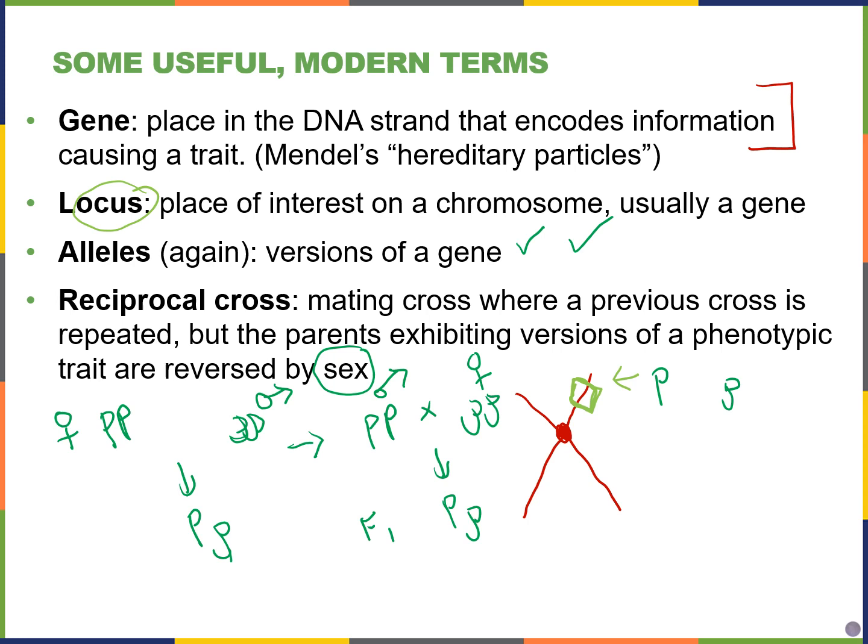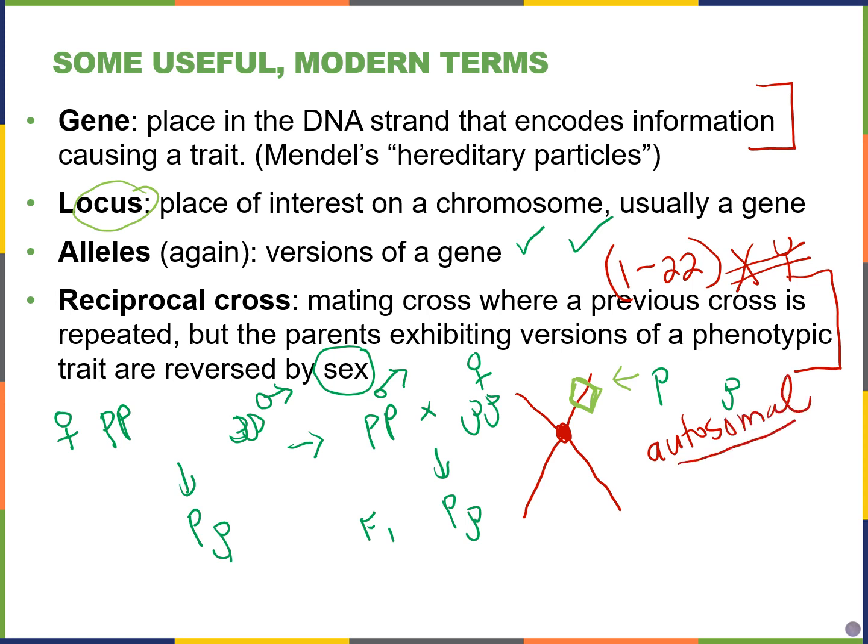If there's no difference when you perform a reciprocal cross, this usually tells you that the allele or the gene is not located on the X or the Y chromosome. It's usually instead located on chromosomes 1 through 22, one of those chromosomes, and we call these autosomal genes if they are not related to sex, X or Y. If they are on the X or Y chromosome, we're going to call those sex-linked genes.